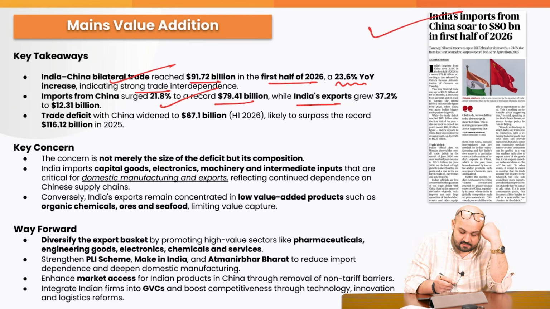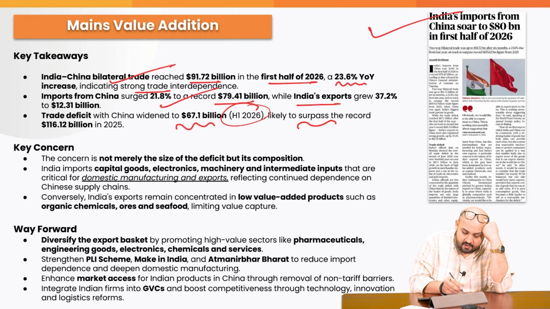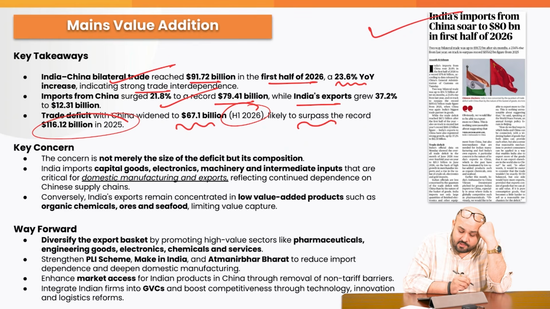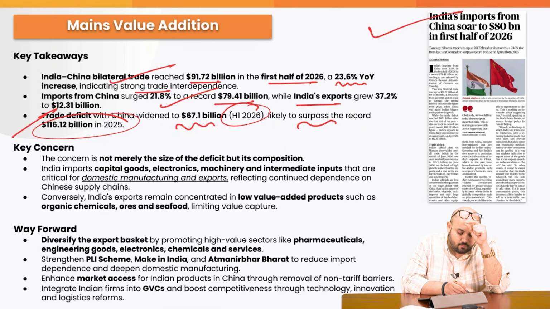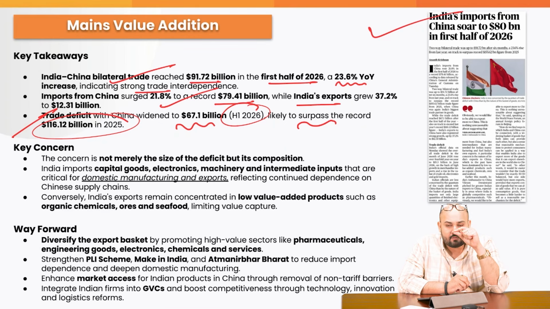There's a great difference. The trade deficit with China widened to almost 67.1 billion US dollars in the very first half of 2026, likely to surpass the record of 116.12 billion US dollars in 2025. So the trade deficit is going to be more than 116.12 billion US dollars for this particular financial year. So there is a great dependency on China.